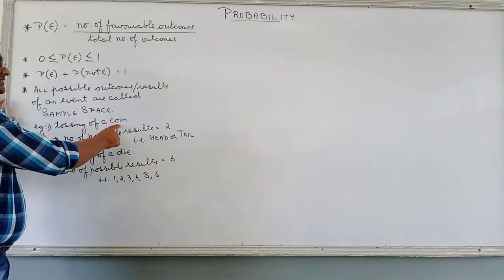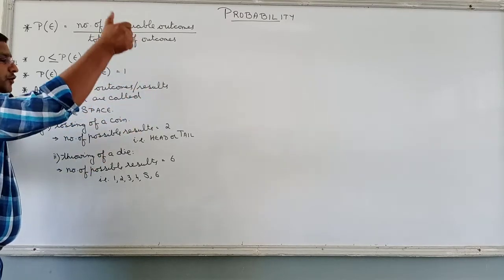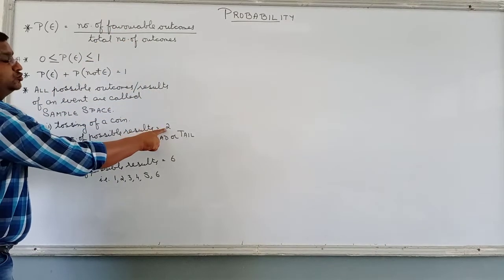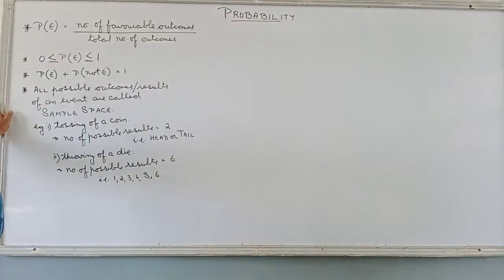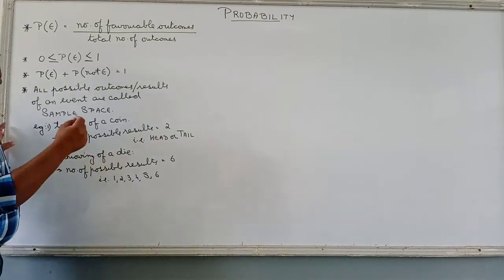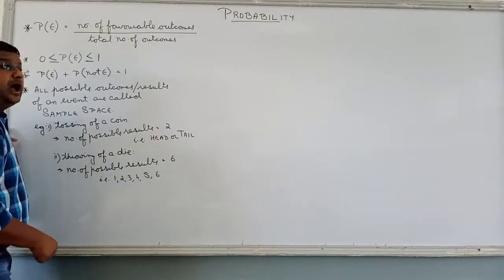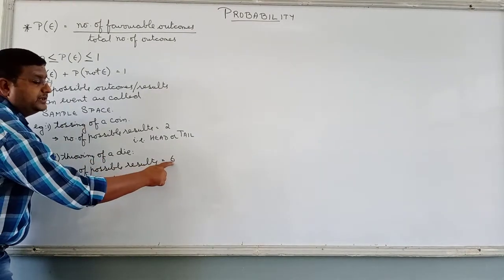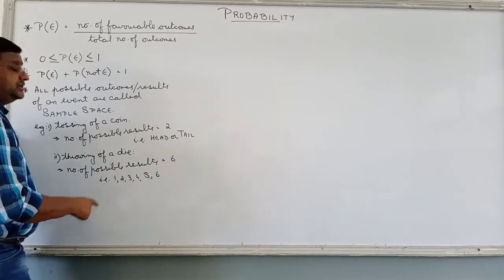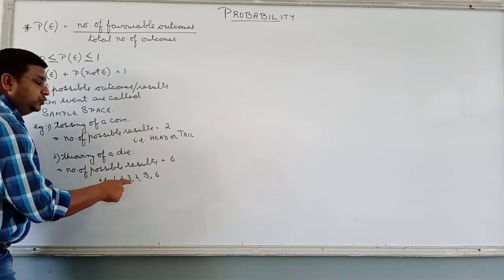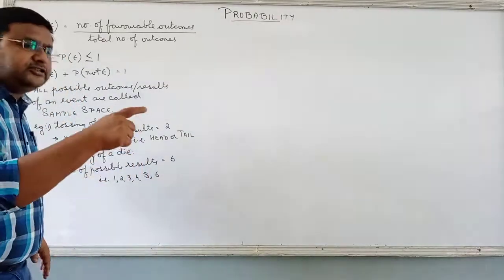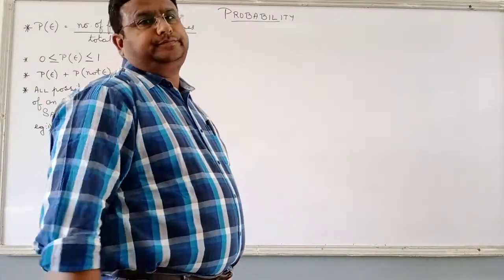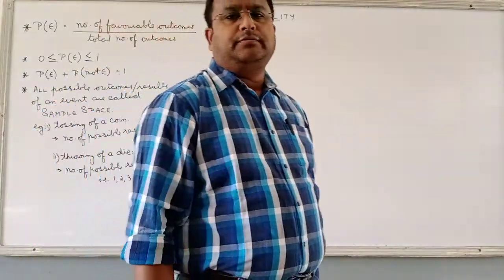Tossing of a coin, for example, is an event. Number of possible results, 2 results are possible. Either it will be head or it will be tail. Throwing a die is another event. Total possible results are 6. And which are those results? It can be 1, 2, 3, 4, 5 or 6. When the die is rolling, we do not know which result is going to come.